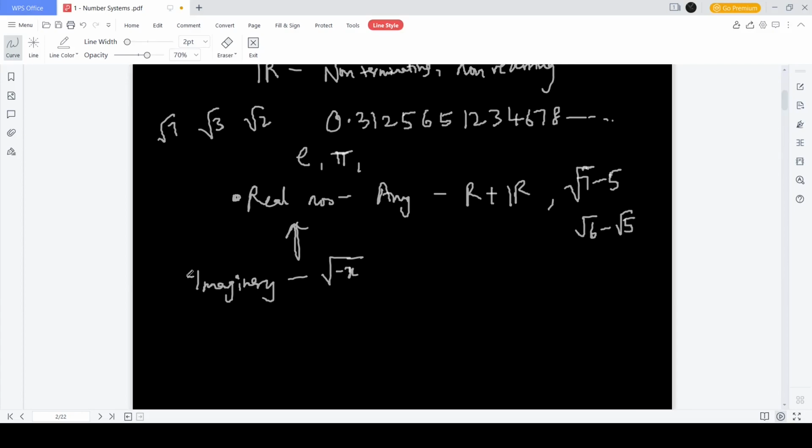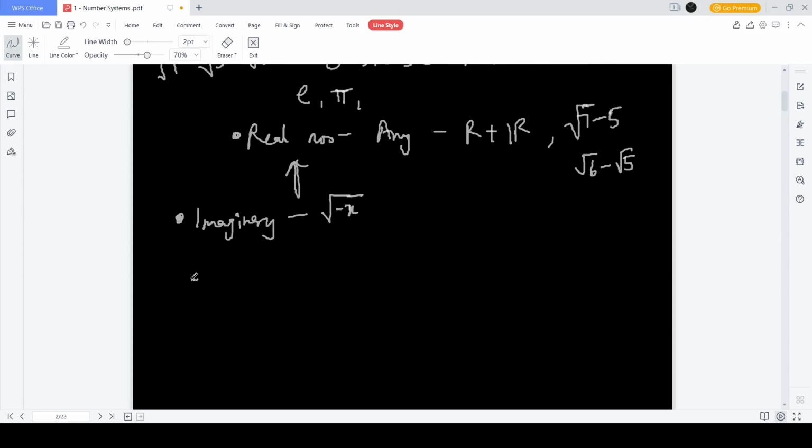Imaginary numbers are a special kind of numbers where you define a special character called iota for negative square roots. Iota is equal to root of minus 1. So imaginary numbers look like a into i, where i is equal to root of minus 1.